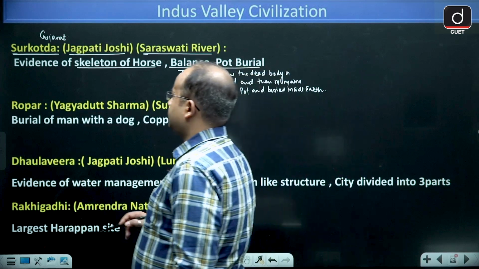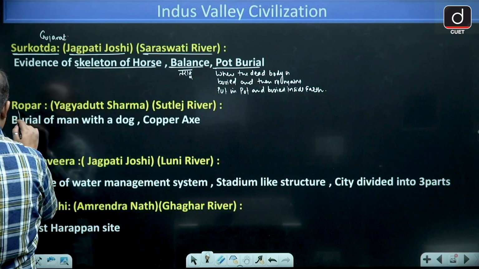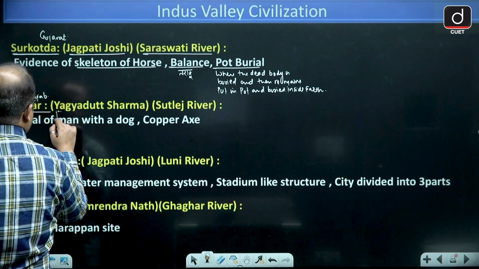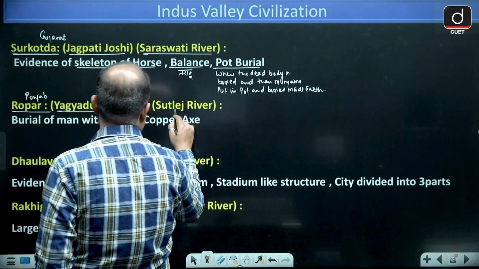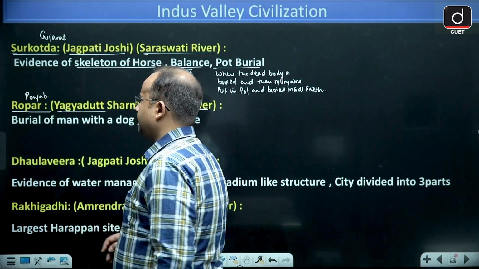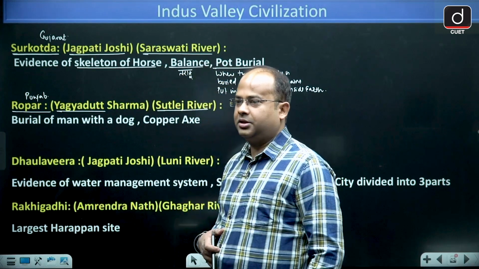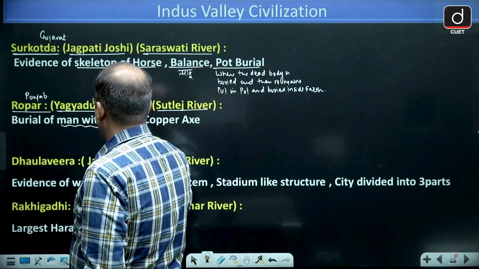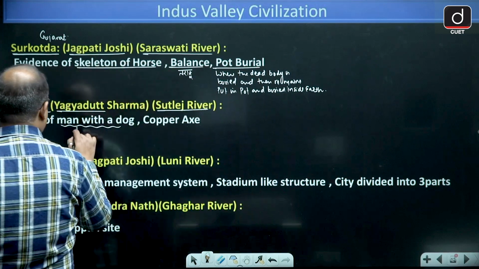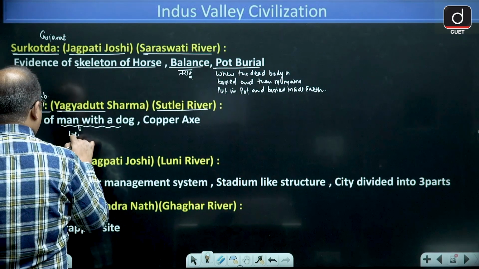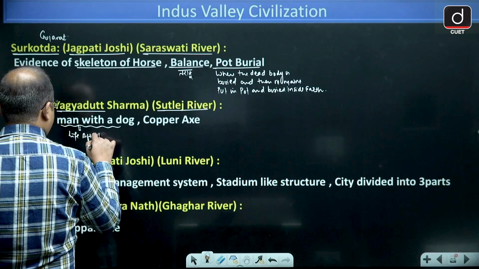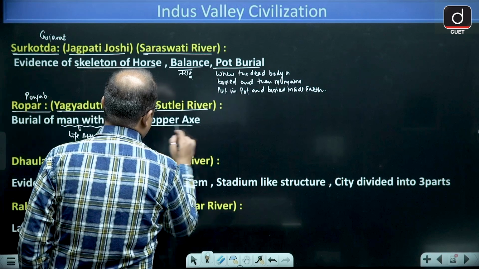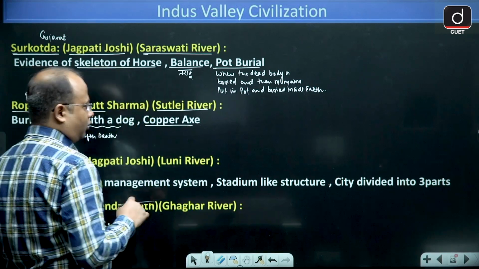Other than this, next we have Ropar. Ropar, guys, is in Punjab, and it was discovered by Y.D. Sharma, on the bank of river Satluj. And what have we found? We have found a burial of a man with a dog, which defines the belief in life after death. And then we have found a copper axe, an axe made up of copper.